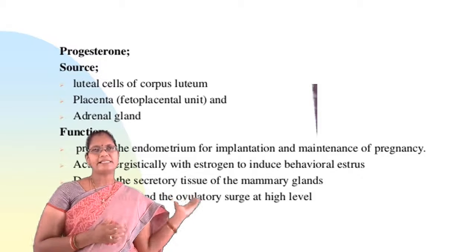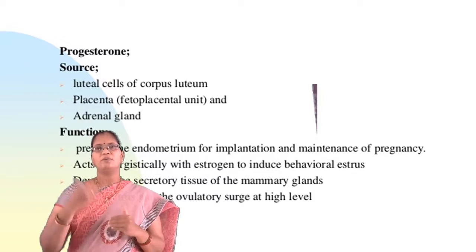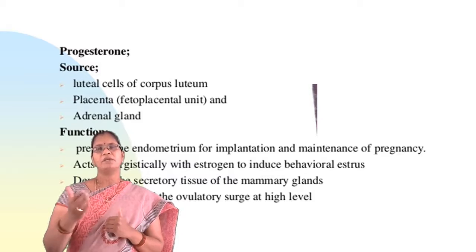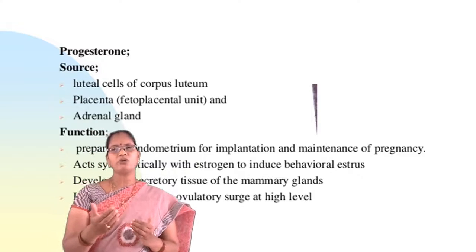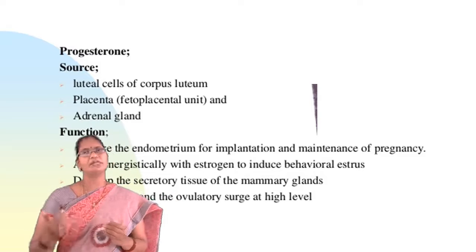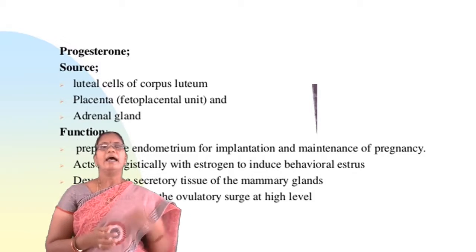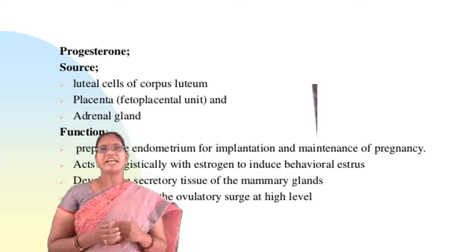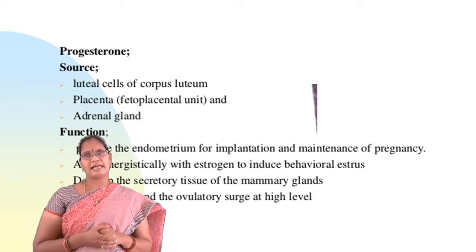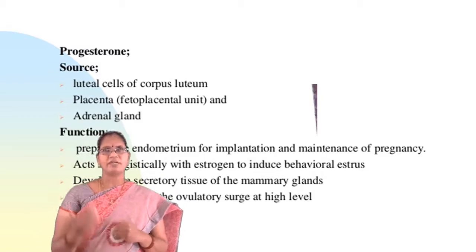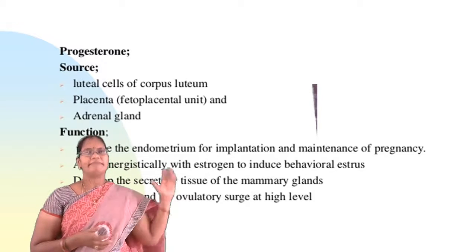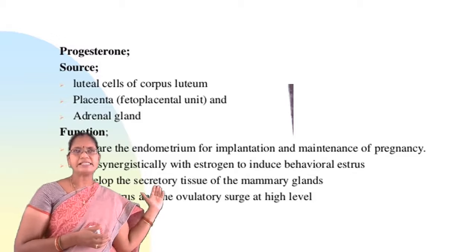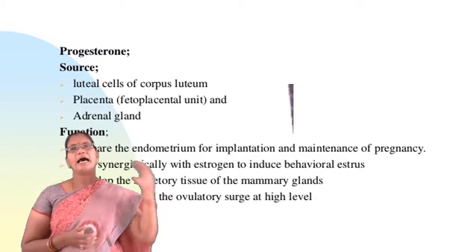Next, it acts synergistically with estrogen to produce behavioral estrus. That means, along with estrogen, progesterone is responsible for the maintenance of the menstrual cycle in females. And next, it develops the secretory tissue of the mammary glands. So development of the mammary gland depends upon progesterone secretions. Next, at high levels it inhibits estrus and the ovulatory surge.